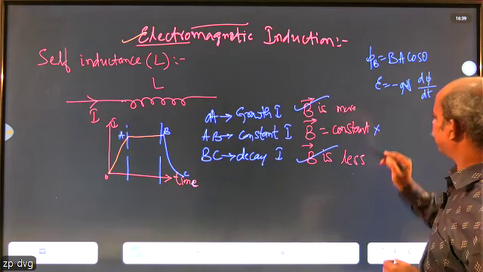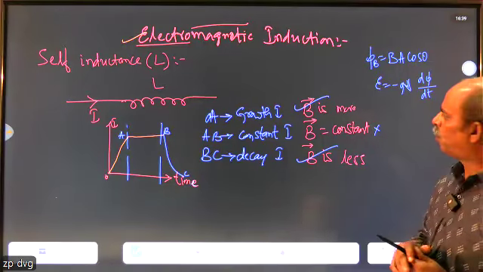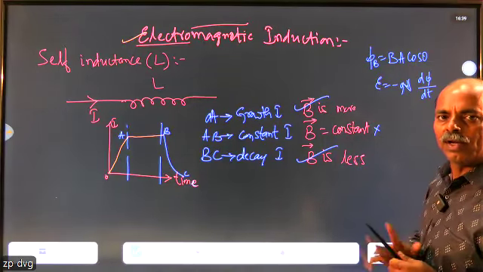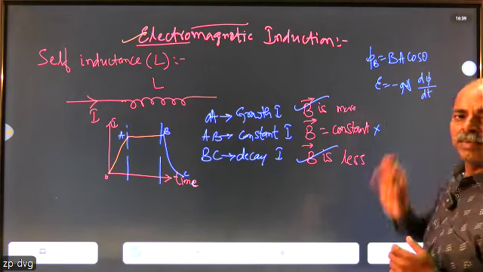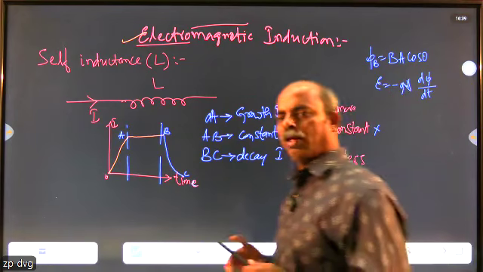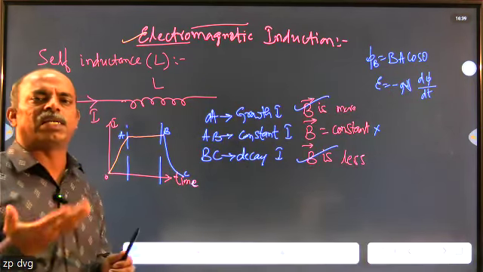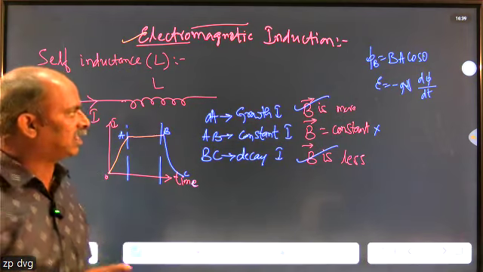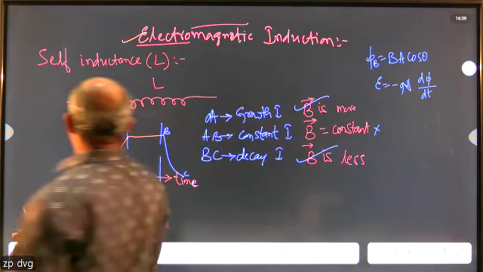When the current is constant, we do not observe any change in the magnetic field. As it remains constant, the flux remains constant, and if flux remains constant, you cannot observe the phenomenon of electromagnetic induction. Only when the flux changes, either increases or decreases, do you observe electromagnetic induction.